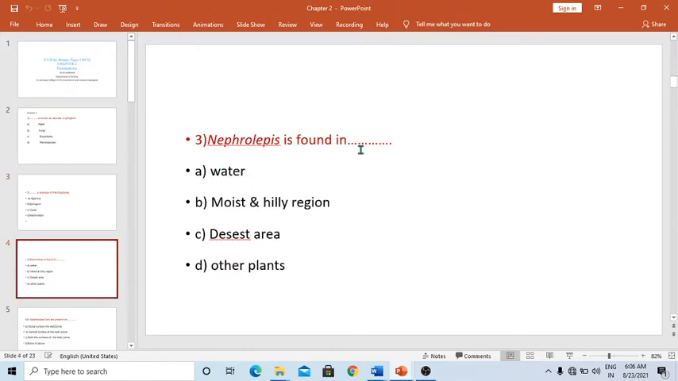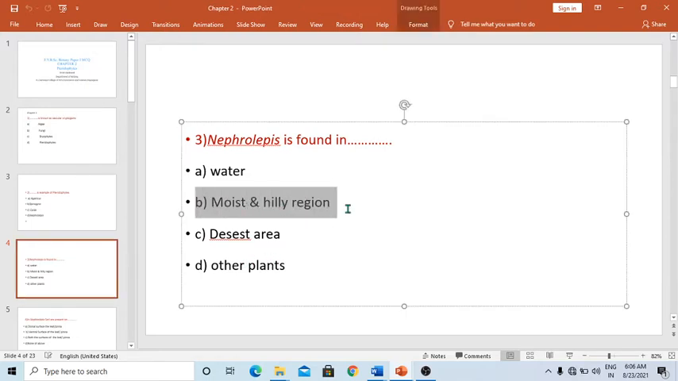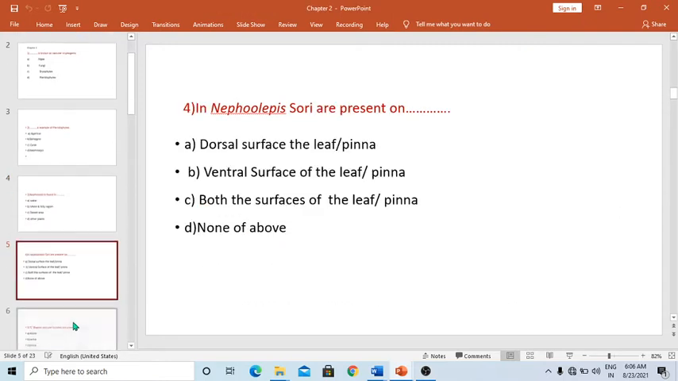Then, Nephrolepis is found in, the options being water, moist and hilly region, desert area, and other plants. Nephrolepis is found in the Western Ghats of Maharashtra, where the condition is moist and the areas are hilly. So they are not found in the water, but near or in the moist and hilly region. They are not found in the desert, or attached to other plants. So the correct answer is moist and hilly region. Then next one,